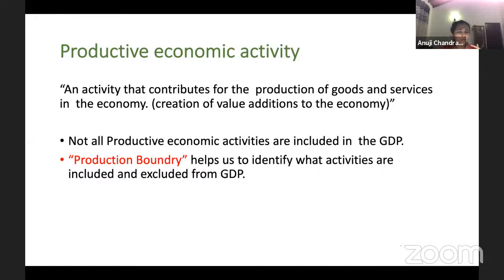Now, you might be wondering, what are these non-economic activities? I'll tell you one example. Let's say sunrise, or even rainwater. Is it productive? Do we produce a good or a service? Not collecting rainwater, just rainwater. Do we produce something out of it? No, right? So natural phenomena, we do not produce any good or a service from it. There is no creation of value. So those activities are excluded.